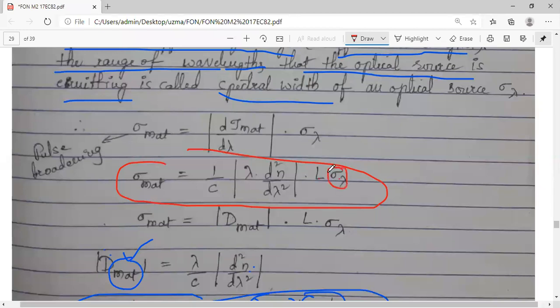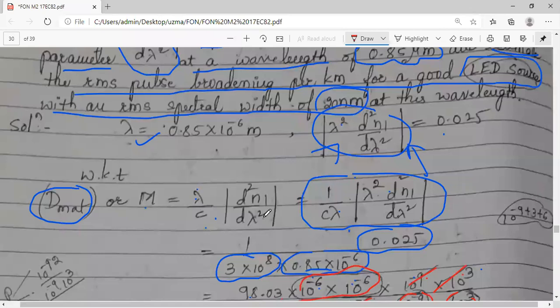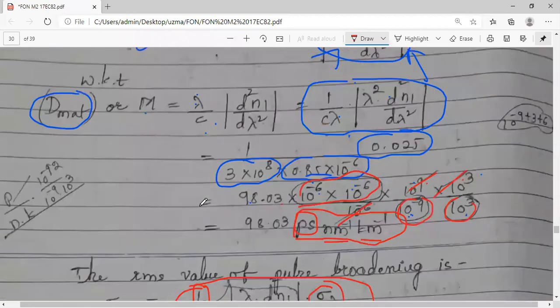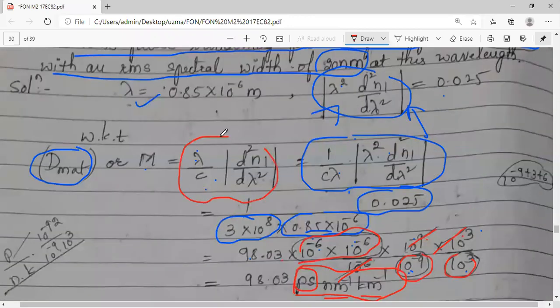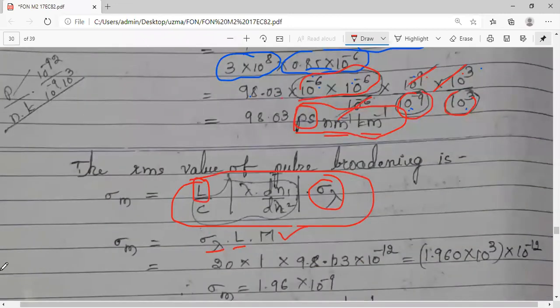So this is your spectral width, this is your length, this is the velocity of light C. I have used the formula as it is, and L as it is. Remaining is lambda by C d by d lambda square of n1. What is it? Lambda by C d by d lambda square of n1 is nothing but m. So instead of that I have substituted it as m.